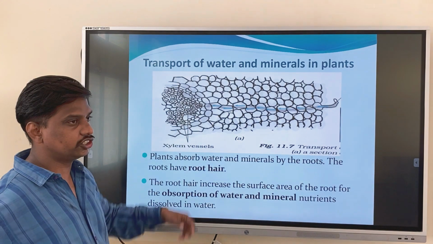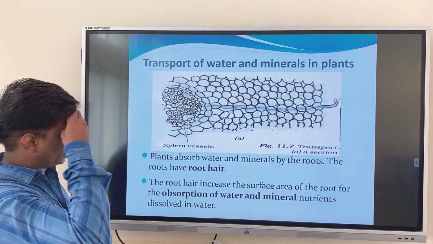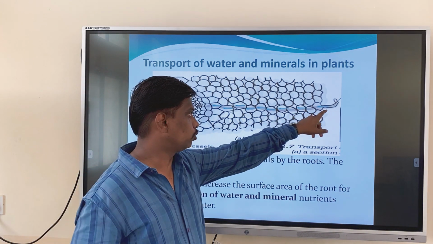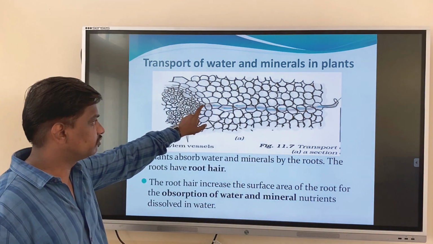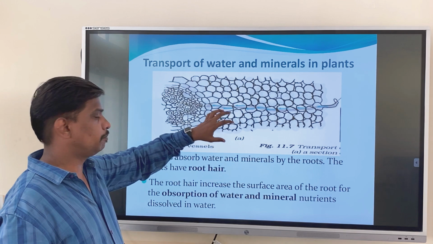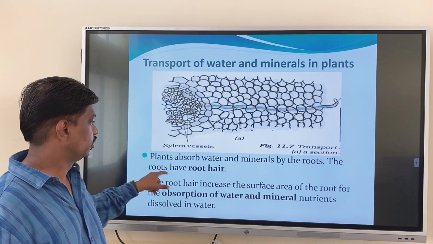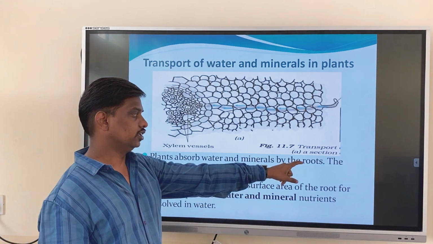So next, the transportation of water and minerals in plants. You can see that this is the root. From the root, the plant absorbs the water and minerals present in the soil, and passes them to the different parts of the body, but only in one direction. Plants absorb water and minerals by the roots.